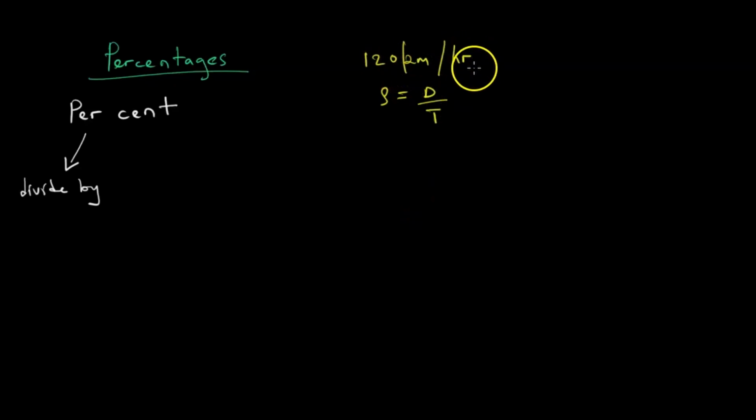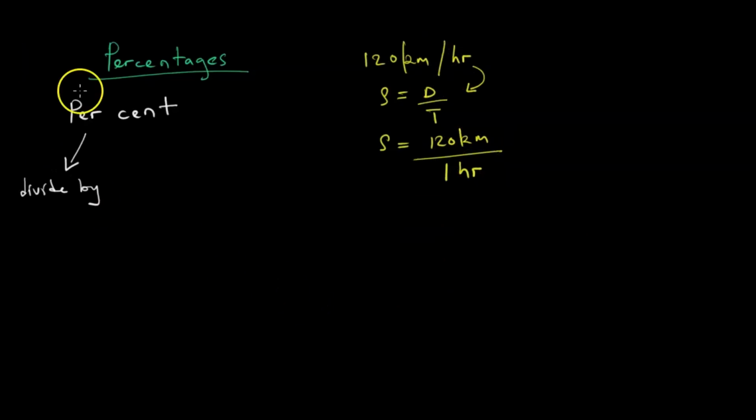So if we take this speed and put it in this formula, speed is equal to 120 kilometers over 1 hour. So it is distance 120 kilometers over time 1 hour. So per means divide by.